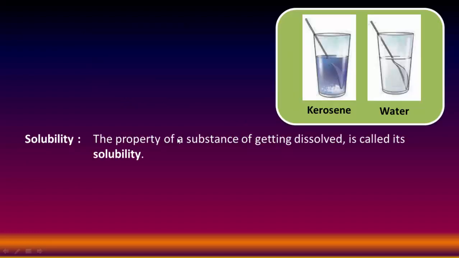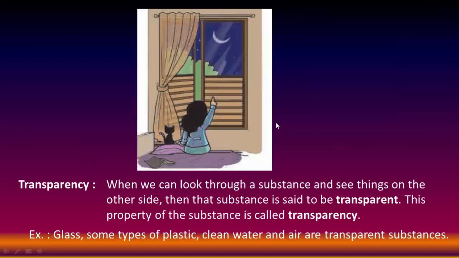Solubility. The property of substances of getting dissolved is called its solubility. These are two glasses. In the first glass there is kerosene and here is water. Salt does not dissolve in the kerosene and salt dissolves in the water. Means the property of substances of getting dissolved is called its solubility. Means the solubility of water is greater than the solubility of kerosene.